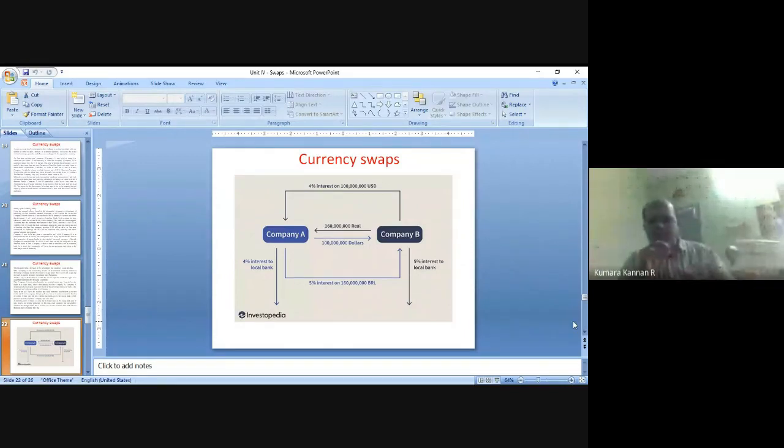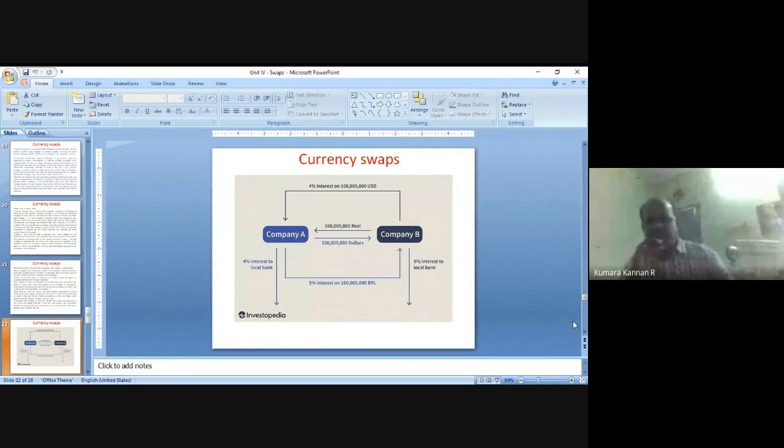So every year the 4% interest is to be paid to the American banks, right? So American company raises 100 million American dollar, they pass to the Brazilian company, for which 4% interest is to be paid. That is shown in the upper curve, right? See the 4% interest on 100 million American dollar that is passed from Brazilian company to American company. Every year they will pass this interest amount, right?